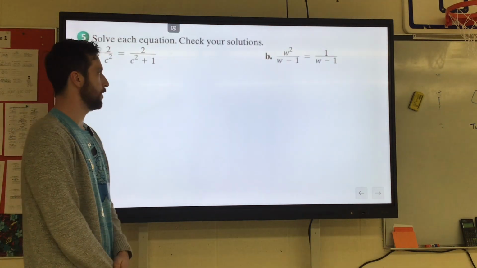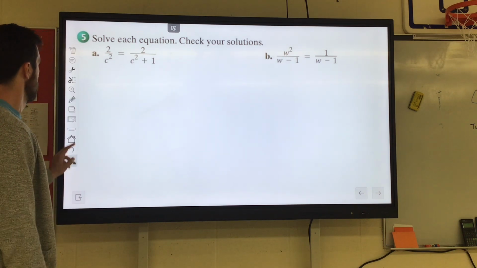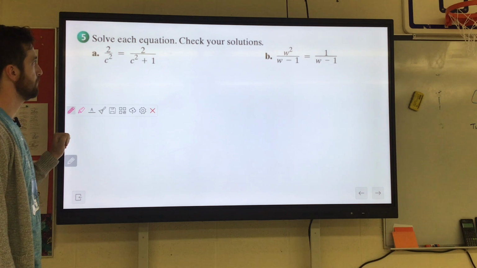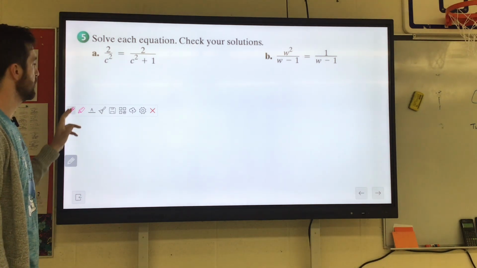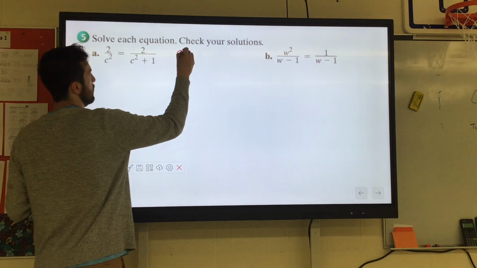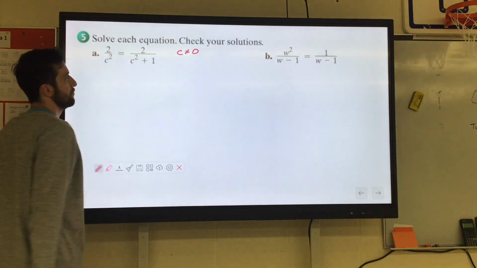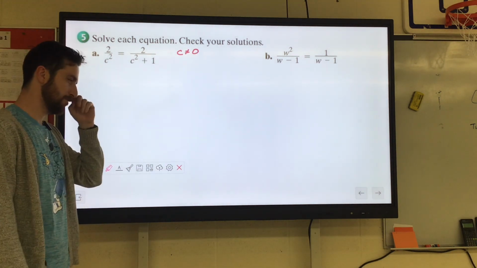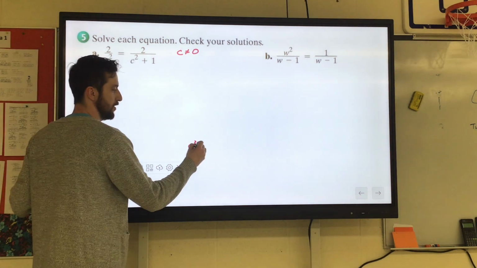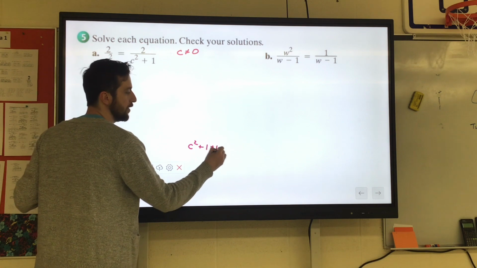Looks like we have 2 more. Look at A. If we're thinking about excluded values, the c in the first one could not equal 0. For the second one, because we're setting up equations in our head, c squared plus 1 cannot equal 0.